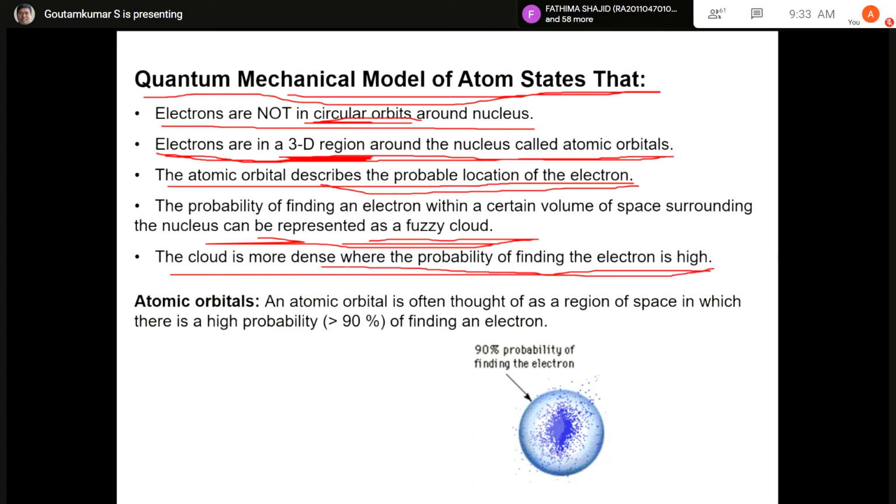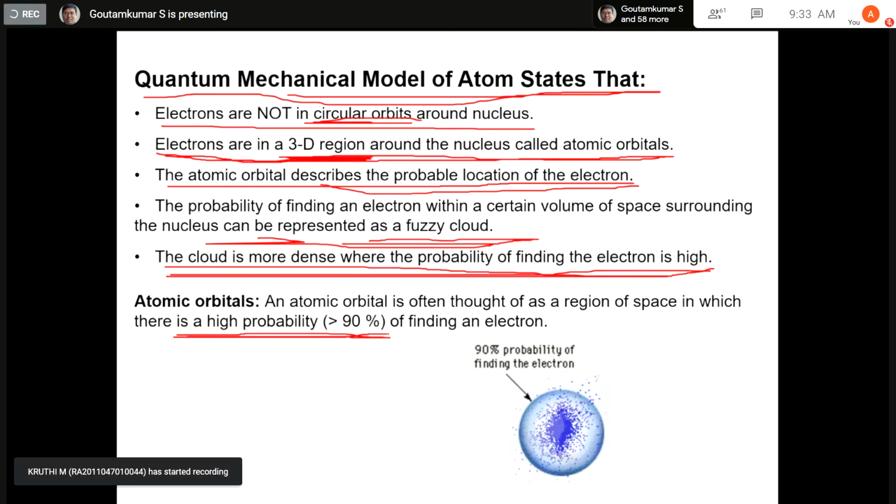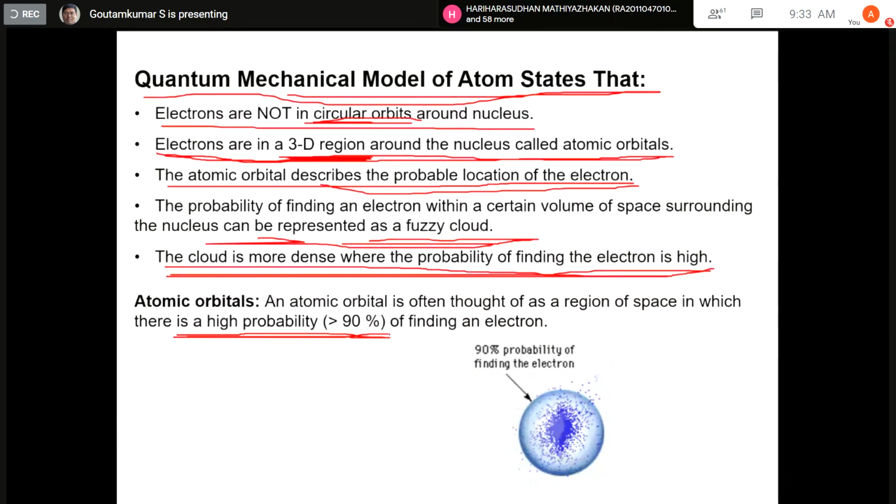And the region where the probability of finding the electron is very high, say greater than 90%, is called an atomic orbital. So what is called an atomic orbital? An atomic orbital is the region of space in which the probability of finding an electron is more than 90%.